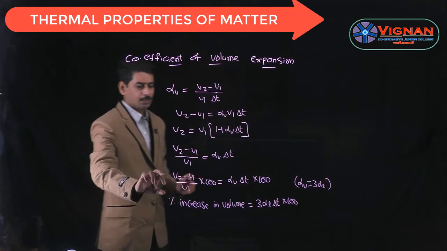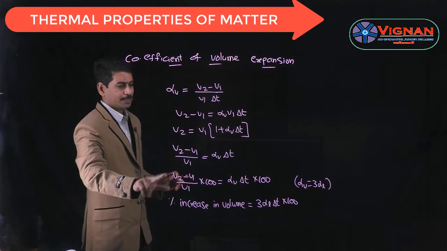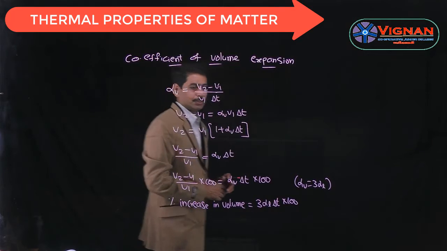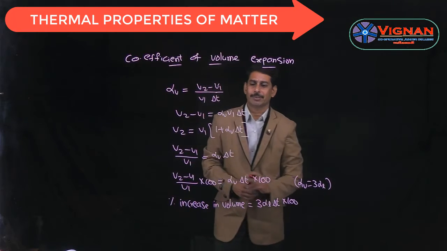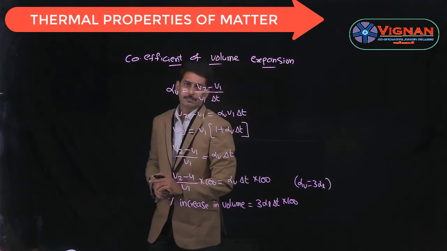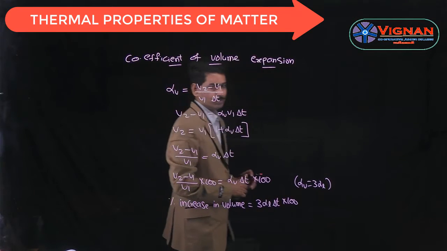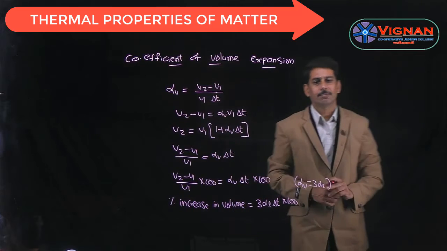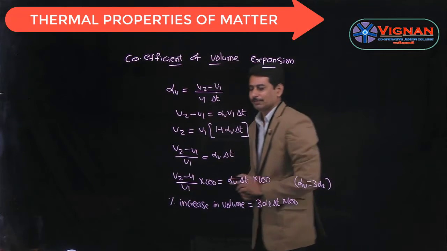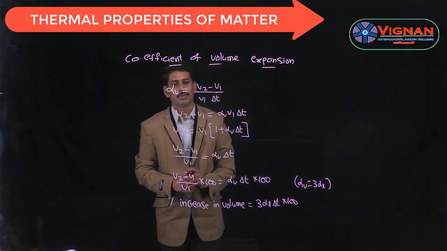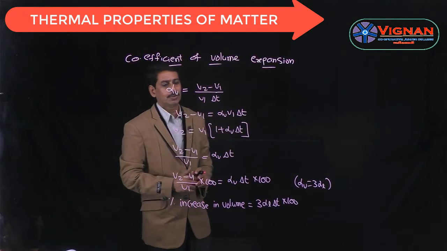And from this also we can define the coefficient of volume expansion as the fractional change in volume per unit rise of temperature. So the units are the same once again as alpha L and alpha A, which is nothing but per degree centigrade or per degree Kelvin, whereas the dimension formula is also the same, which is M power 0, L power 0 and T power 0, K power minus 1.